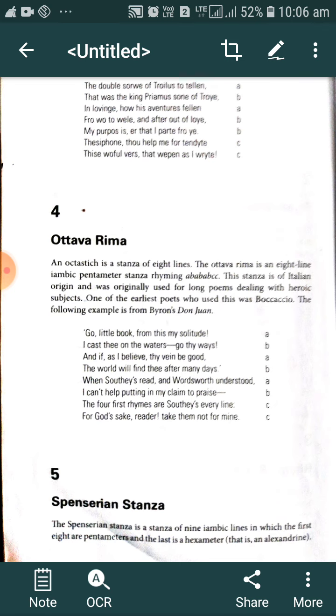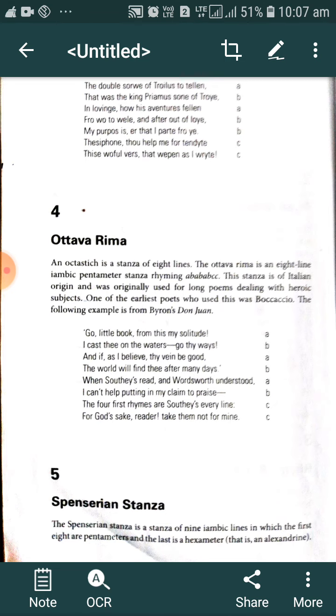So the Ottava rima is a stanza of 8 lines with rhyming scheme A B A B A B C C, and each line having iambic pentameter. It is used to discuss the various heroic deeds or actions of the hero in a longer poem.